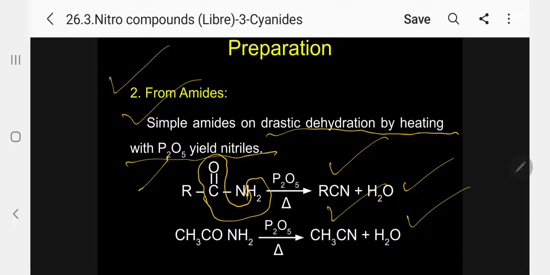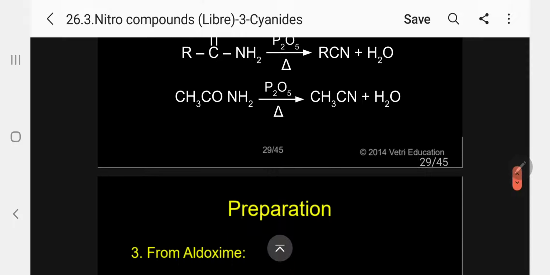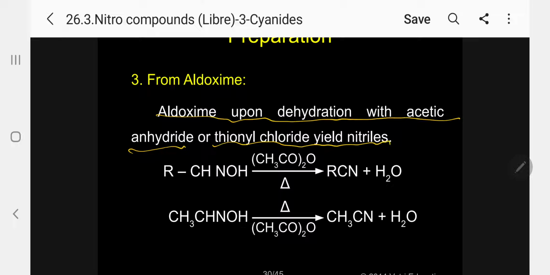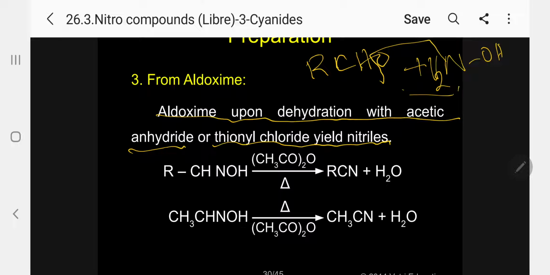This is by a dehydration reaction. Then from aldoximes we can get nitriles. Aldoximes upon dehydration with acetic anhydride or thionyl chloride yield nitriles. What is an aldoxime? Any aldehyde, please follow, when you treat it with hydroxylamine, NH2OH, water is eliminated, producing an oxime. That oxime we call an aldoxime.